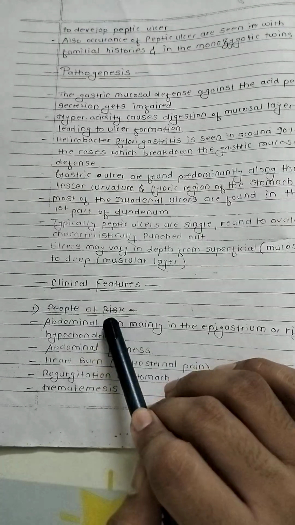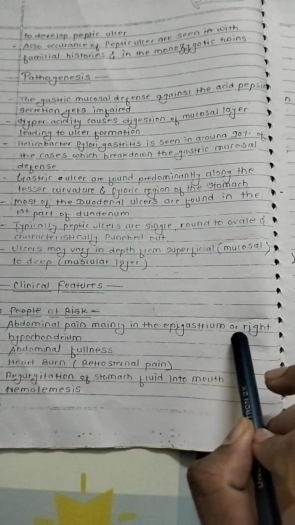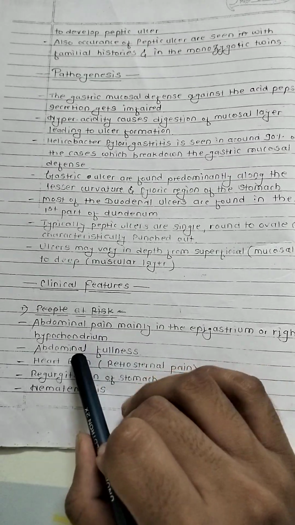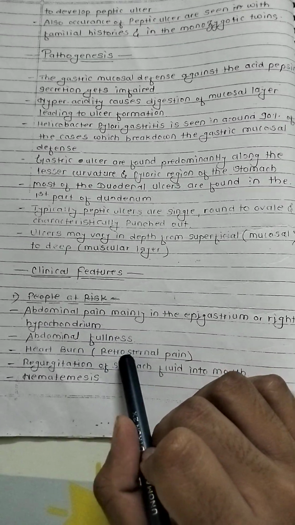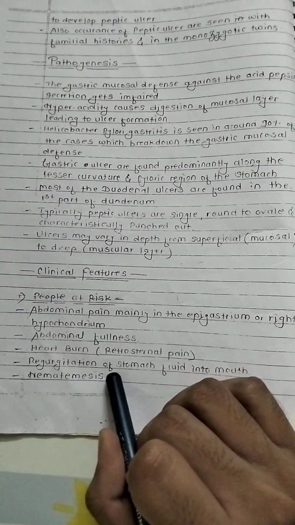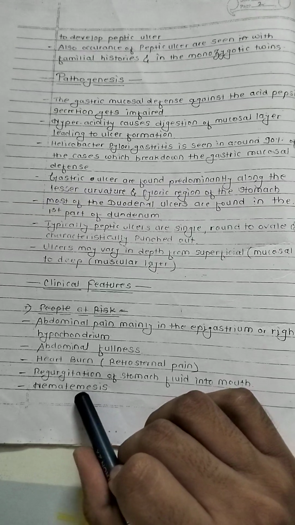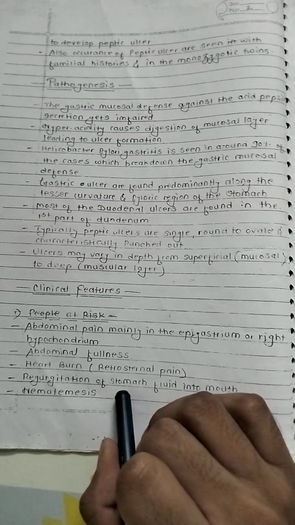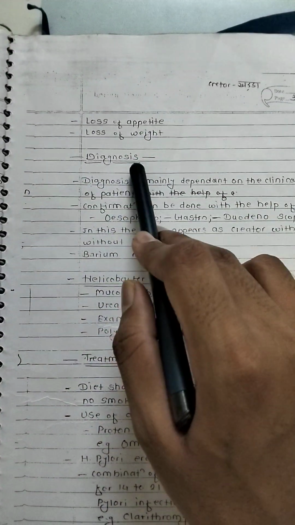Clinical features. People at risk. Abdominal pain, may be in the epigastrium or right hypochondrium, abdominal fullness, heartburn, peritoneal pain, regurgitation of stomach fluid into the mouth, hematemesis, loss of appetite, loss of weight.